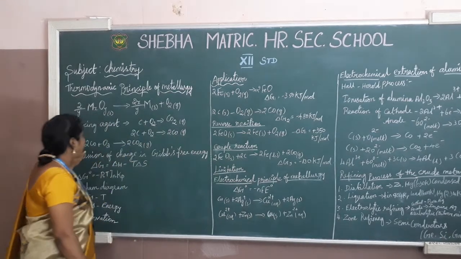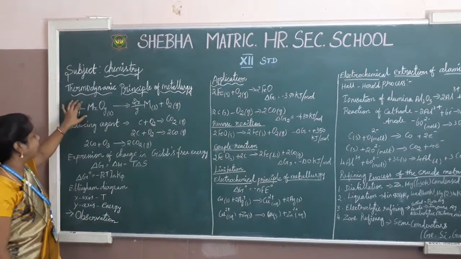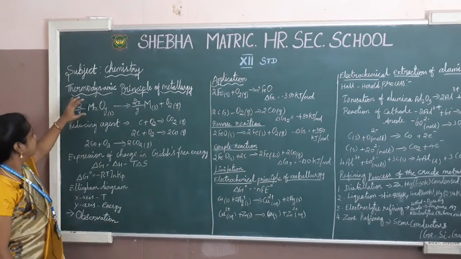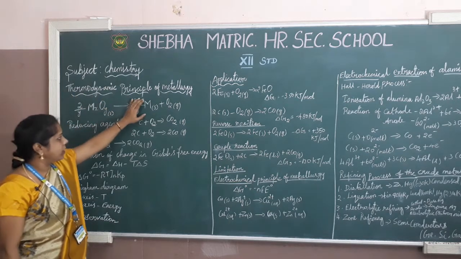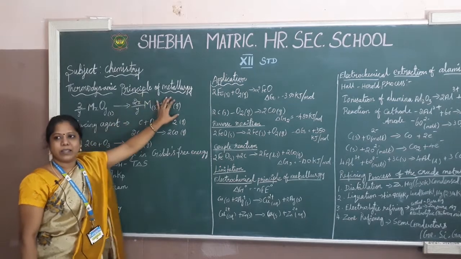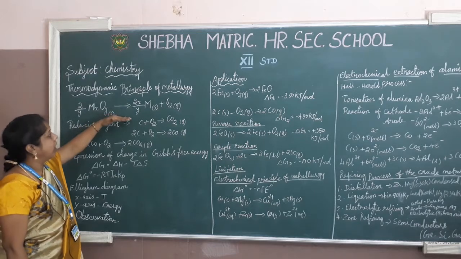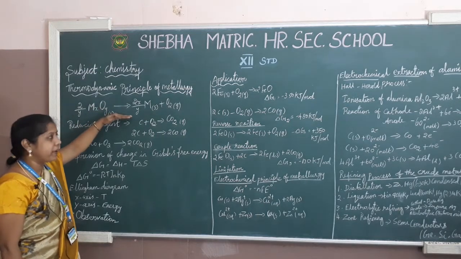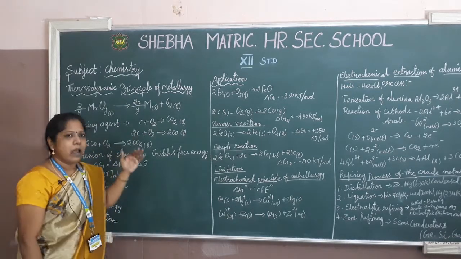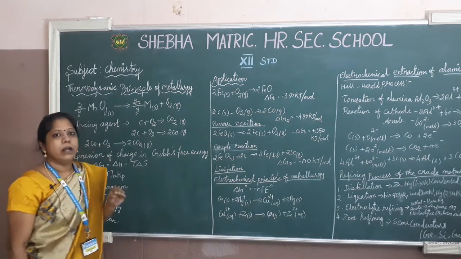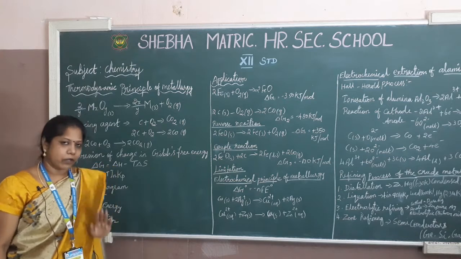The most important thing in thermodynamics is this general reaction of the thermodynamic principle. You have to notice that the metal oxide converts into the solid of pure metal along with gaseous oxygen. So this is the general equation. In this general equation there are so many reducing agents or oxidizing agents, but here I am going to insist on the reducing agent carbon. What will happen when you use that carbon reducing agent?